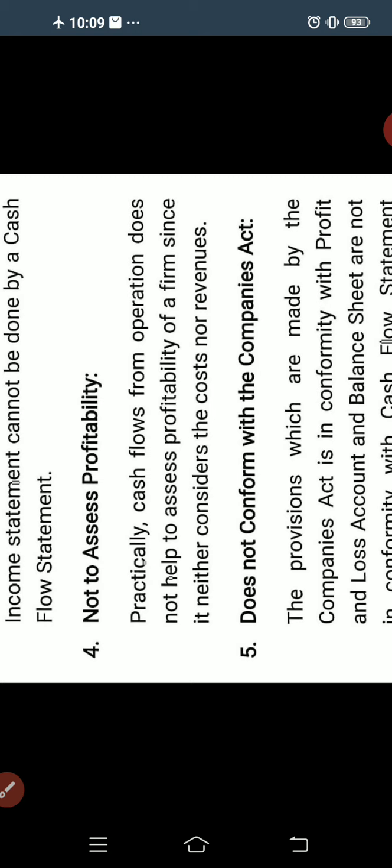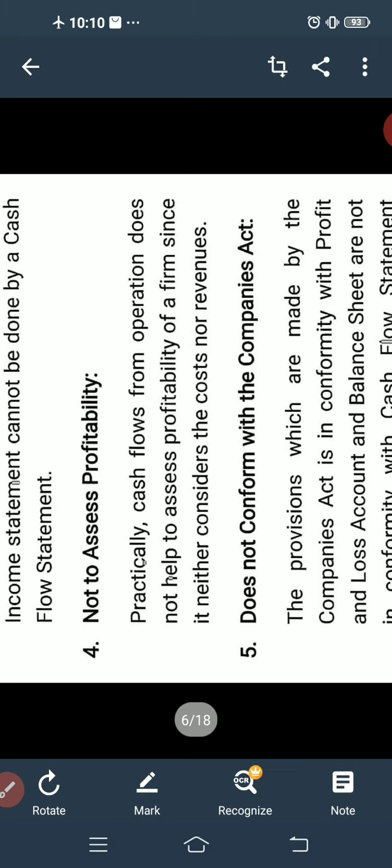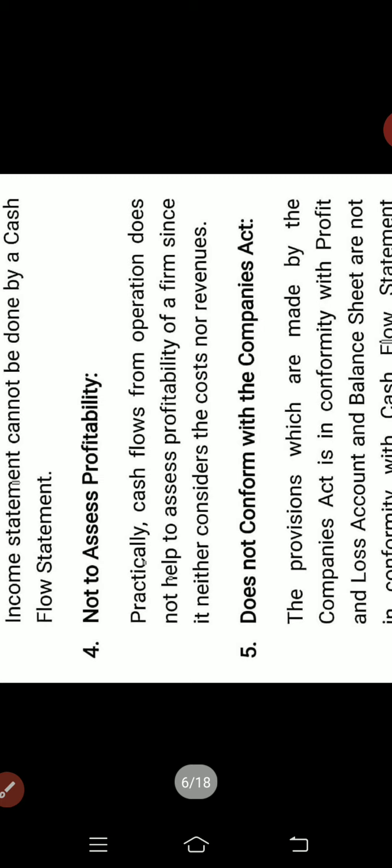With the help of cash flows, the management cannot determine the profit, because the cash flow statement does not consider the cost or the revenue. It considers only the cash inflows and outflows. The cost and revenues are important resources which help to determine the profitability of a business, but the cash flow statement considers neither, so it does not help to assess the exact profitability of the business.